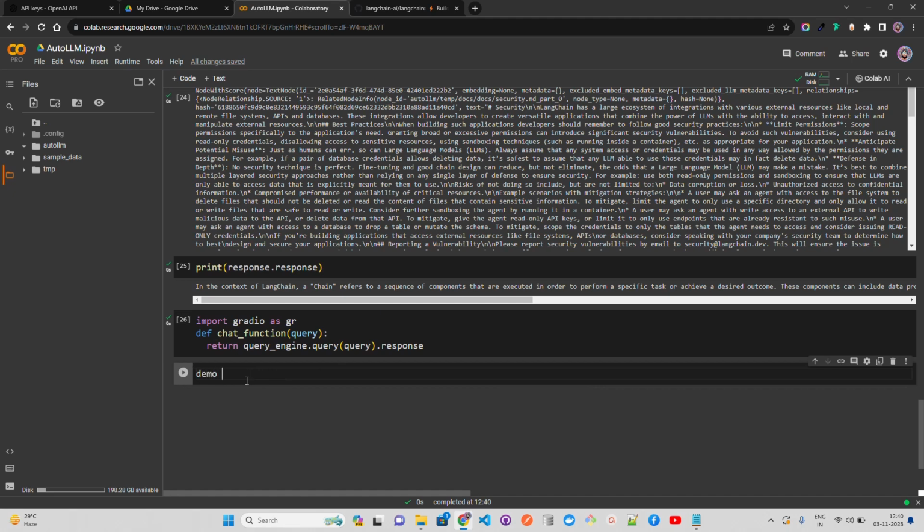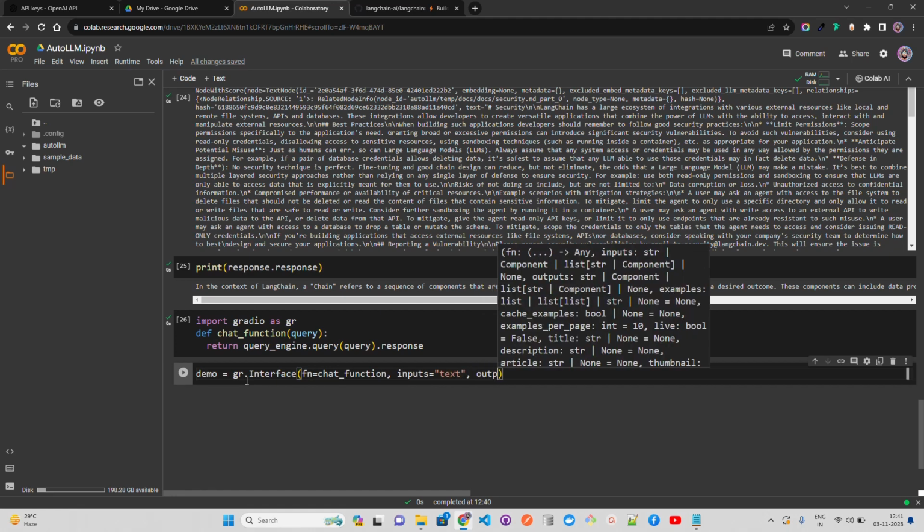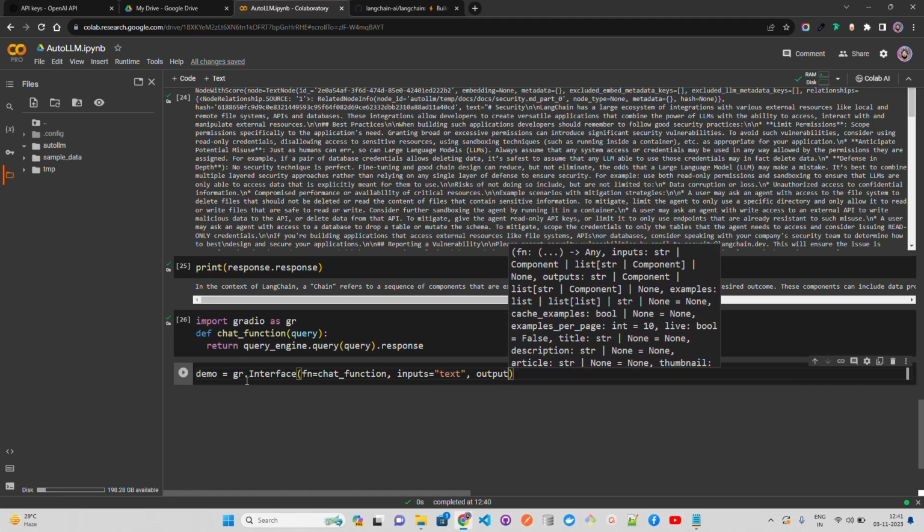Okay, and here I'm going to pass my demo, and demo equals gradio.interface. I'm going to use the interface class of Gradio, a library that has a callable function where you can pass your function name that it's going to call, and my function name is nothing but the chat underscore function. So let's pass that chat underscore function over here, and then it has inputs, and inputs are nothing but the text that's going to be input. It's basically a text box, and then the output is going to be the same thing here.